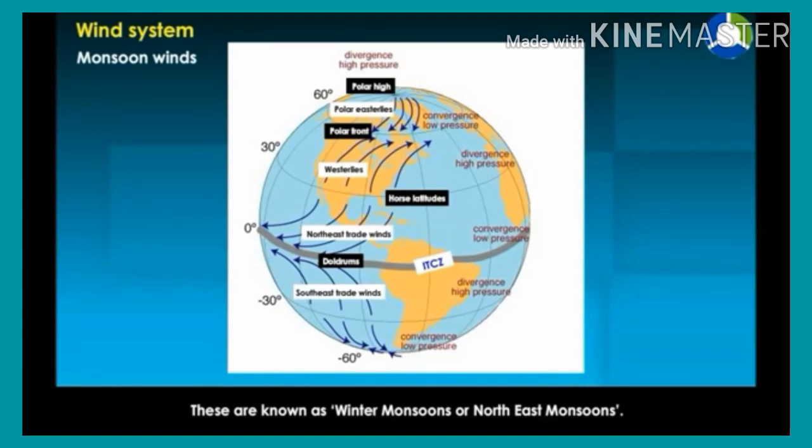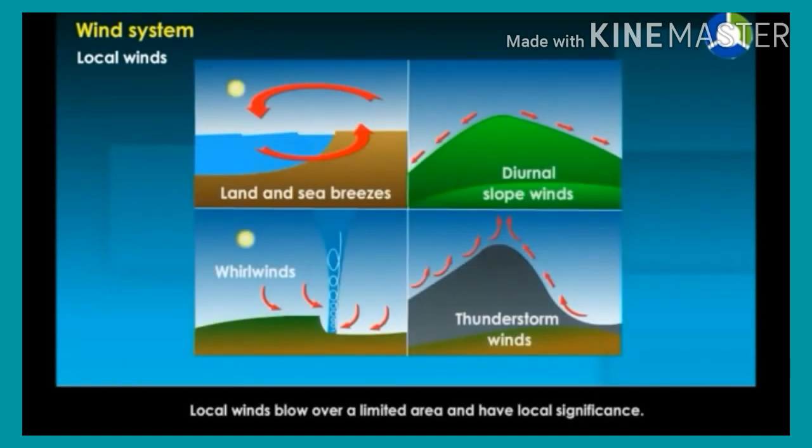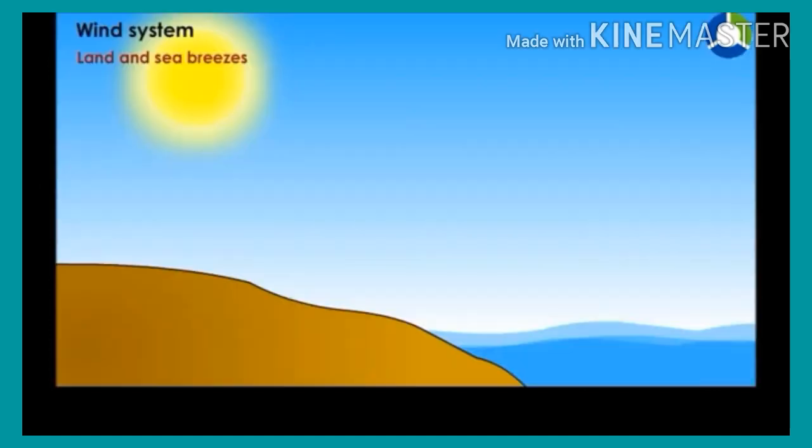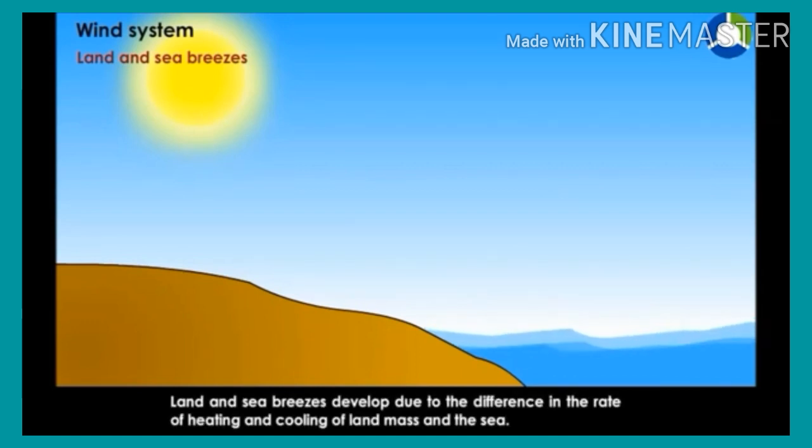Local winds. Local winds blow over a limited area and have local significance. There are two different types: land and sea breezes, and mountain and valley winds. Land and sea breezes develop due to the difference in the rate of heating and cooling of land mass and the sea.